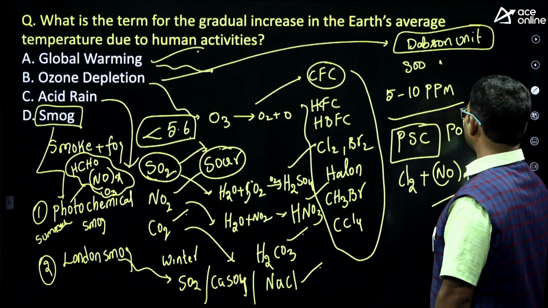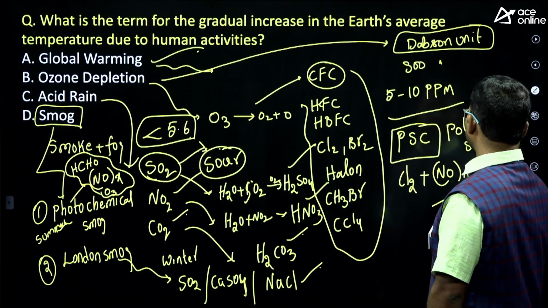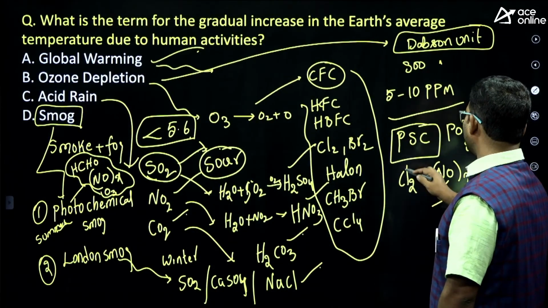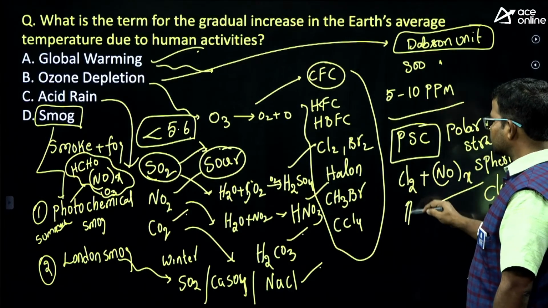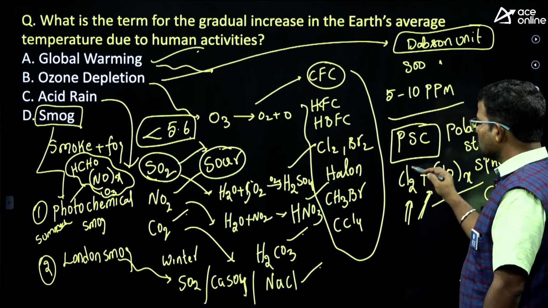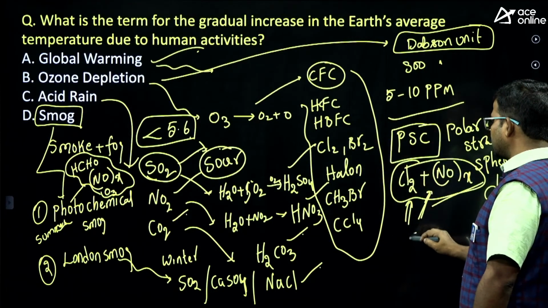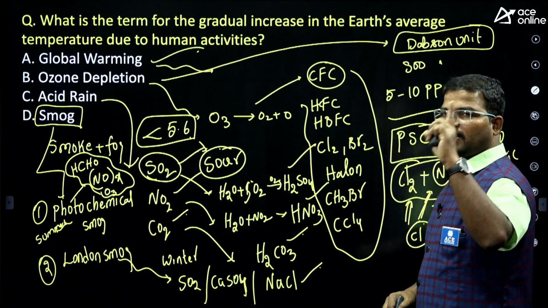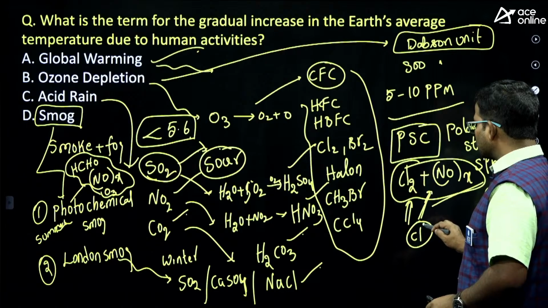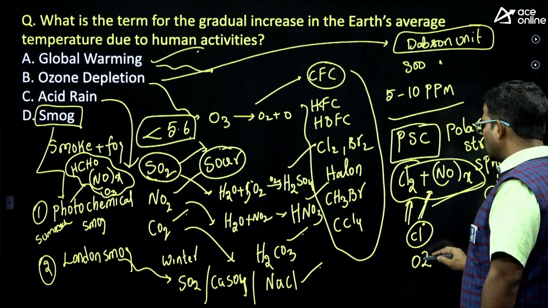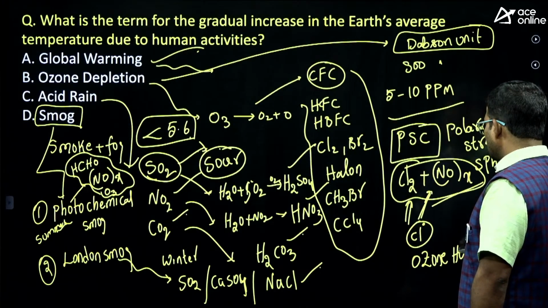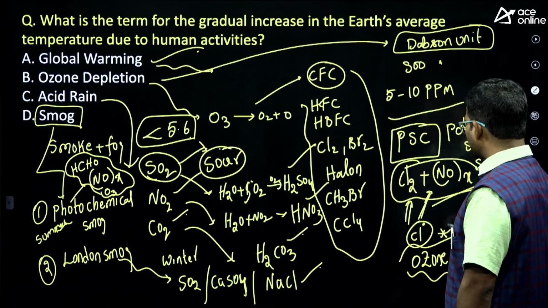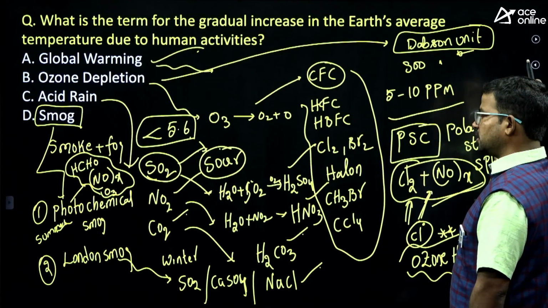Okay, so in these polar stratospheric clouds, we have these types of chemical constituents. Because of the existence of these chemicals, we get chlorine free radicals. Of course, you already know that each chlorine free radical can destroy 1 lakh ozone molecules. So that's why the ozone hole happened in the region of Antarctica. So you have to remember all this terminology.